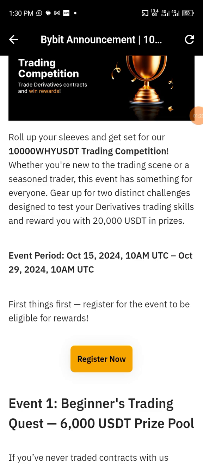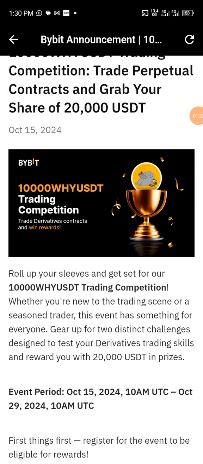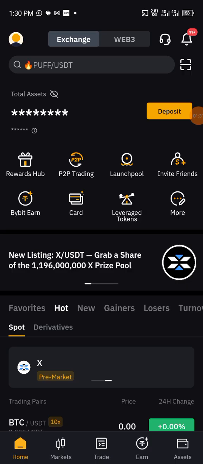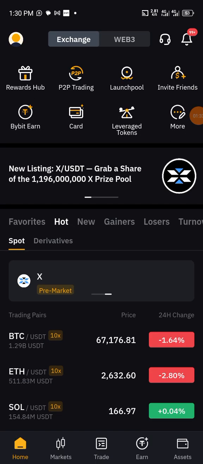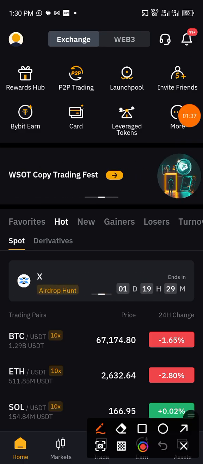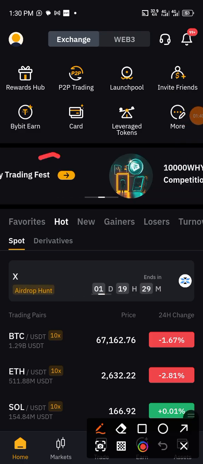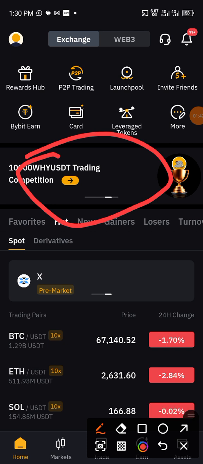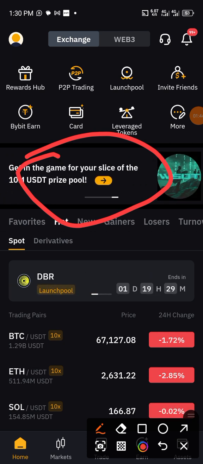Let's quickly check how you can find this opportunity on your Bybit. The moment you log into your Bybit dashboard, focus on these very places. You can see a lot of adverts displaying here.